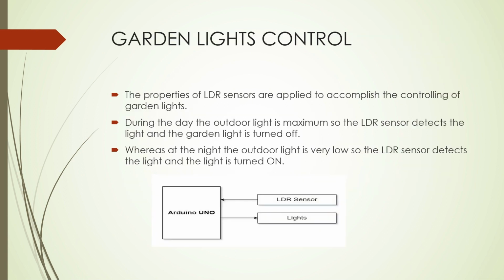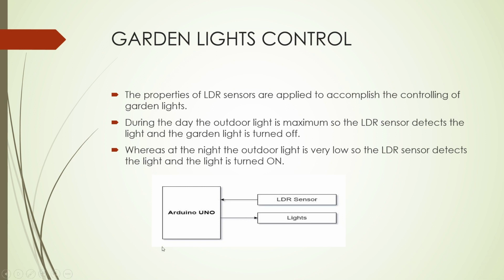Next, what are the garden control lights? The properties of the LDR sensors are applied to accomplish the controlling of garden lights. During the day, the outdoor light is maximum, so the LDR sensor detects the light and the garden light is turned off. Whereas at night, the outdoor light is very low, so the LDR sensor detects the darkness and the light is turned on.